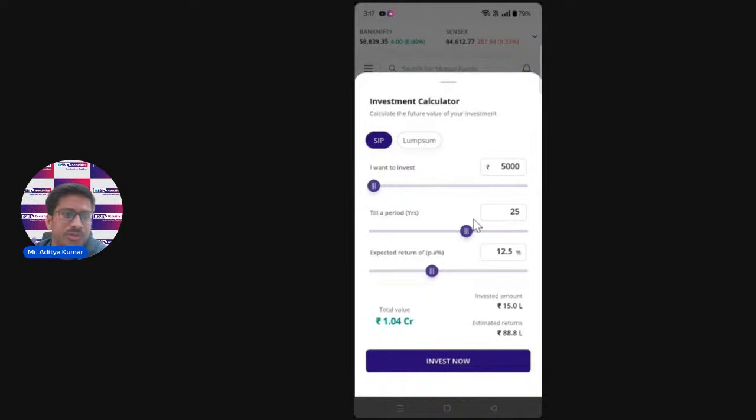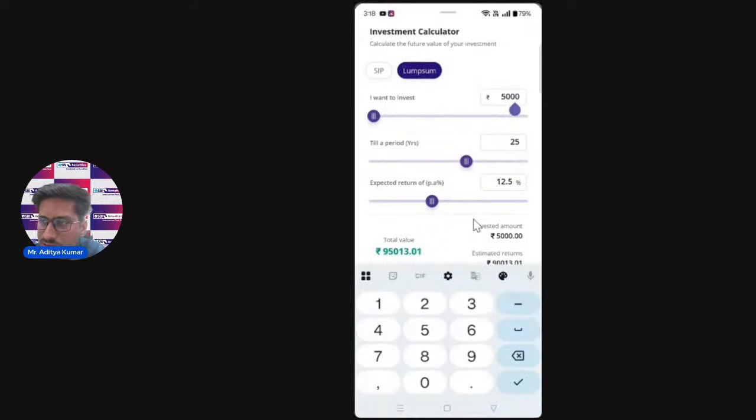It helps you make a more informed decision about how much money you will be making in future, by calculating how much returns you are expecting from that fund, how much money you want to invest, and for how many years. Let's say I wanted to do a lump sum. I want to invest 1 lakh rupees from today onwards in this fund, and keep that money invested for the next 5 years.